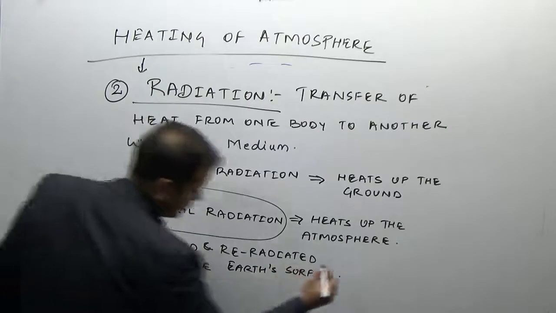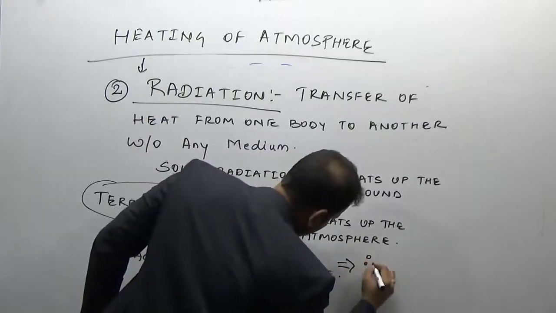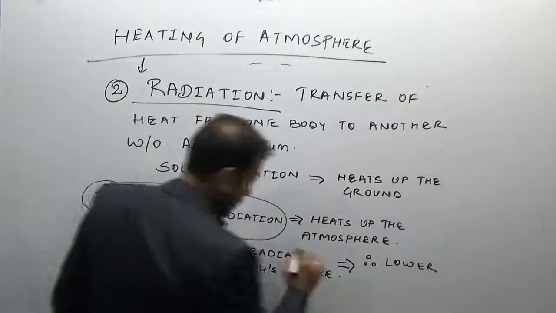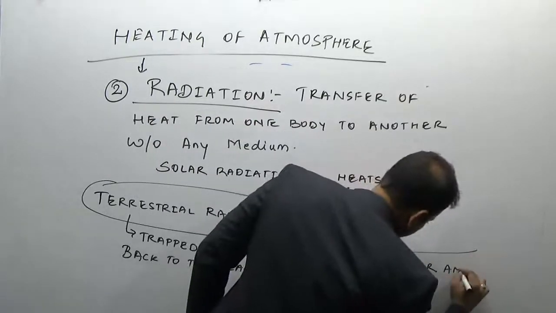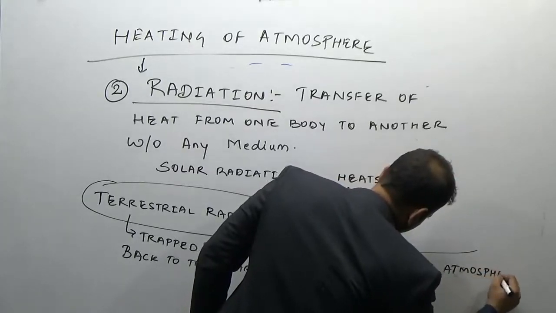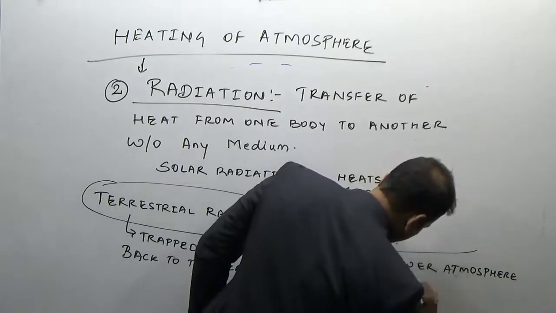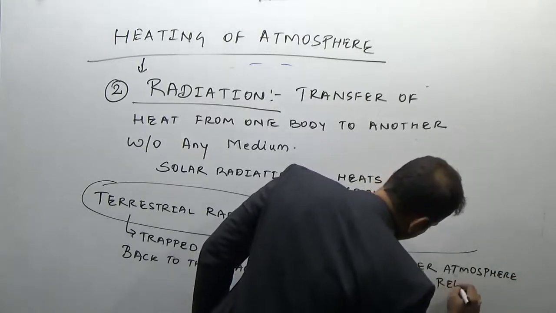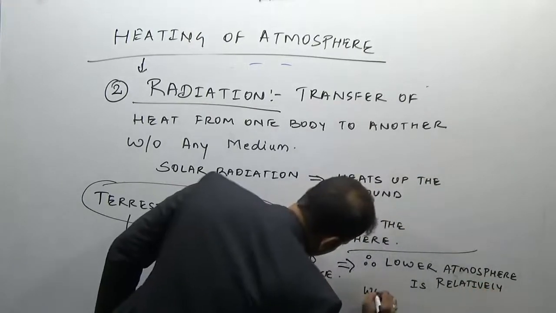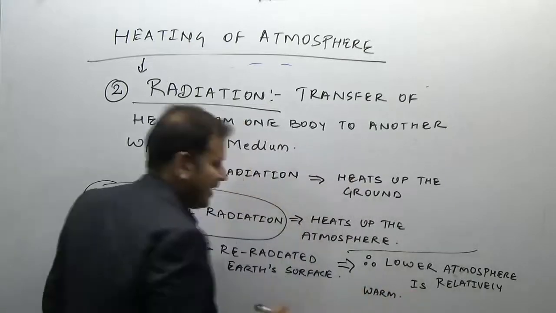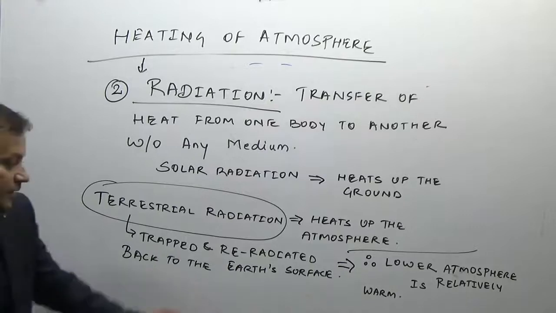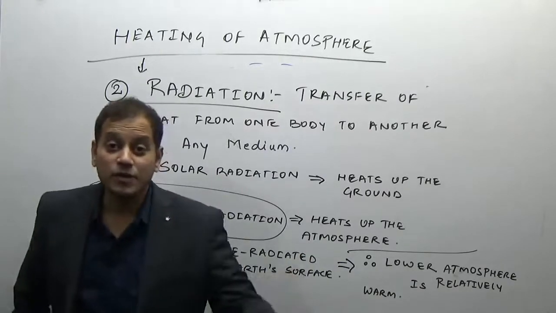Therefore, the lower atmosphere is relatively warm. So, the terrestrial radiation is trapped and radiated back to the Earth, keeping the lower atmosphere warm.